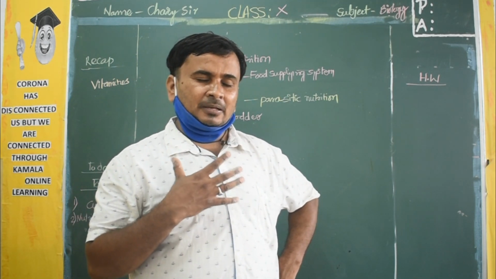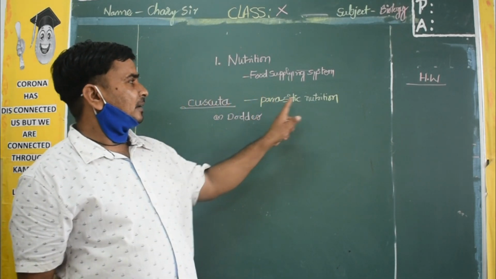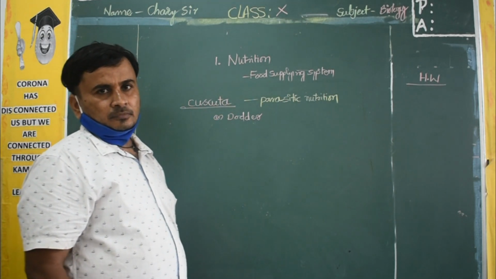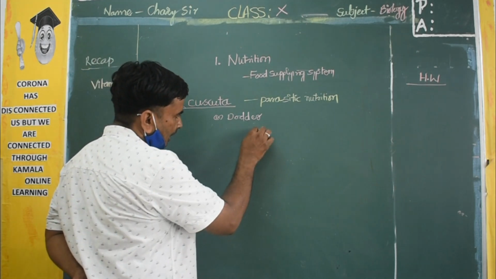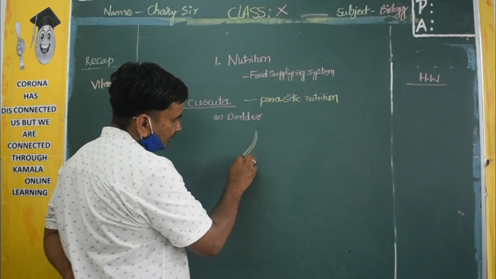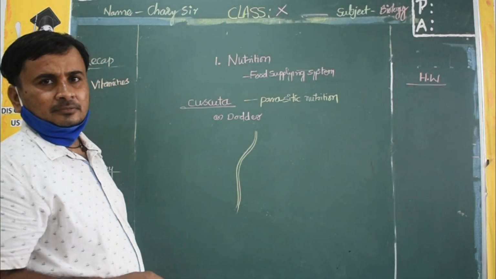But some plants won't prepare their food; they will depend on another plant. That's why it is called parasitic nutrition, that is Cuscuta or Doda. How does it look? The plant looks thread-like. There are no roots and leaves.